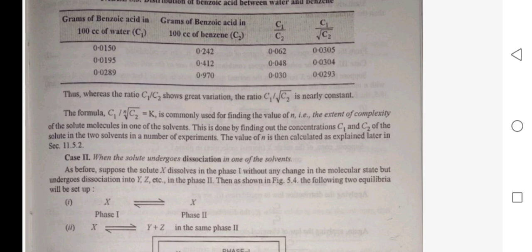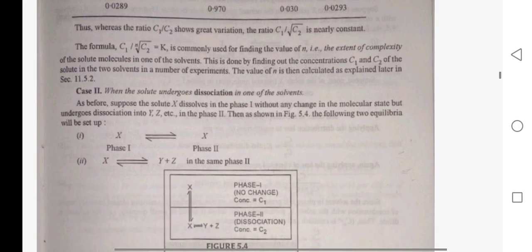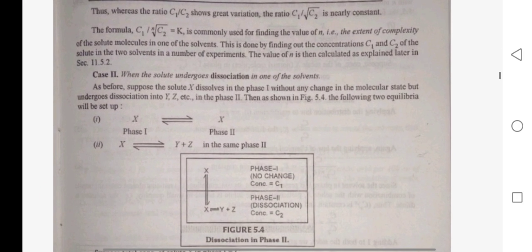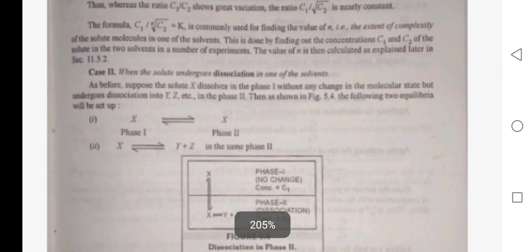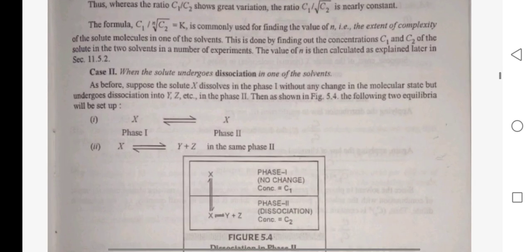Second case: when the solute undergoes dissociation in one of the solvents. As before, suppose the solute X dissolves in phase 1 without any change in the molecular state but undergoes dissociation into Y and Z in phase 2. Thus, as shown in the figures, the following two equilibria will be set up: X in phase 1 is in equilibrium with X in phase 2, and X in phase 2 is in equilibrium with Y plus Z.